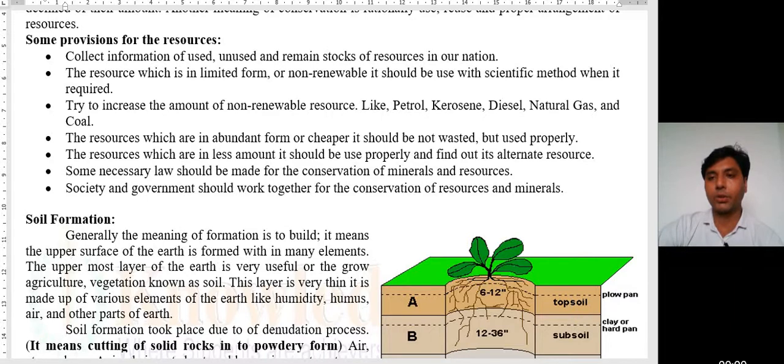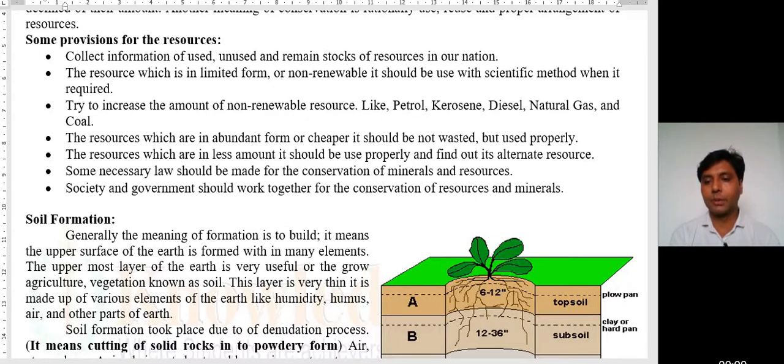Today we are continuing with chapter number 8 of second part. Dear students, in the previous lecture we discussed the uses of resources as a raw material and as food. We have also discussed the types of resources on the basis of availability, renewable resources and non-renewable resources.